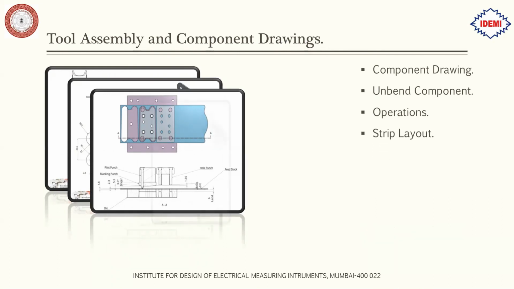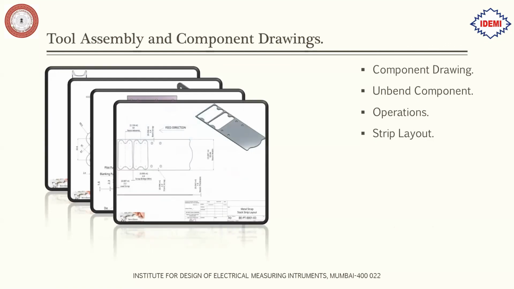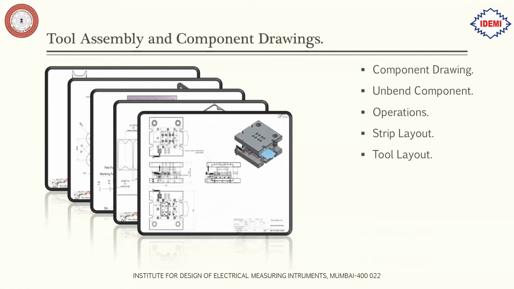Next we have operations. We decide what operations are to be performed on the component. Then next we have the strip layout. Like I said earlier, we need to decide which operation should be performed on which stage. That can be called the strip layout. Then next is the tool layout. That is the complete tool layout, where we decide the thickness of the top plate, the thrust plate, and the position of the guide plates. All those things will be decided in tool layout.